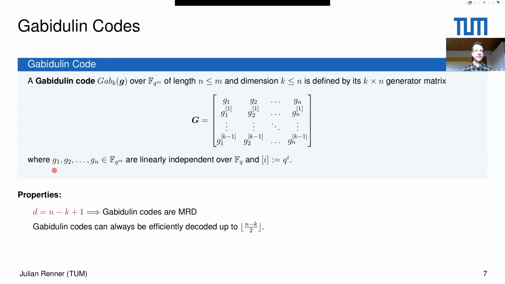What is a bit different is that now these elements g1 up to gn have to be distinct, but this is not enough. They also need to be linearly independent over Fq. And if this is the case, then these Gabidulin codes have a minimum rank distance of n minus k plus 1. And as for Reed-Solomon codes, we know efficient algorithms which are now able to decode any error up to rank weight (n minus k) half. For Reed-Solomon codes, it was Hamming weight up to (n minus k) half.